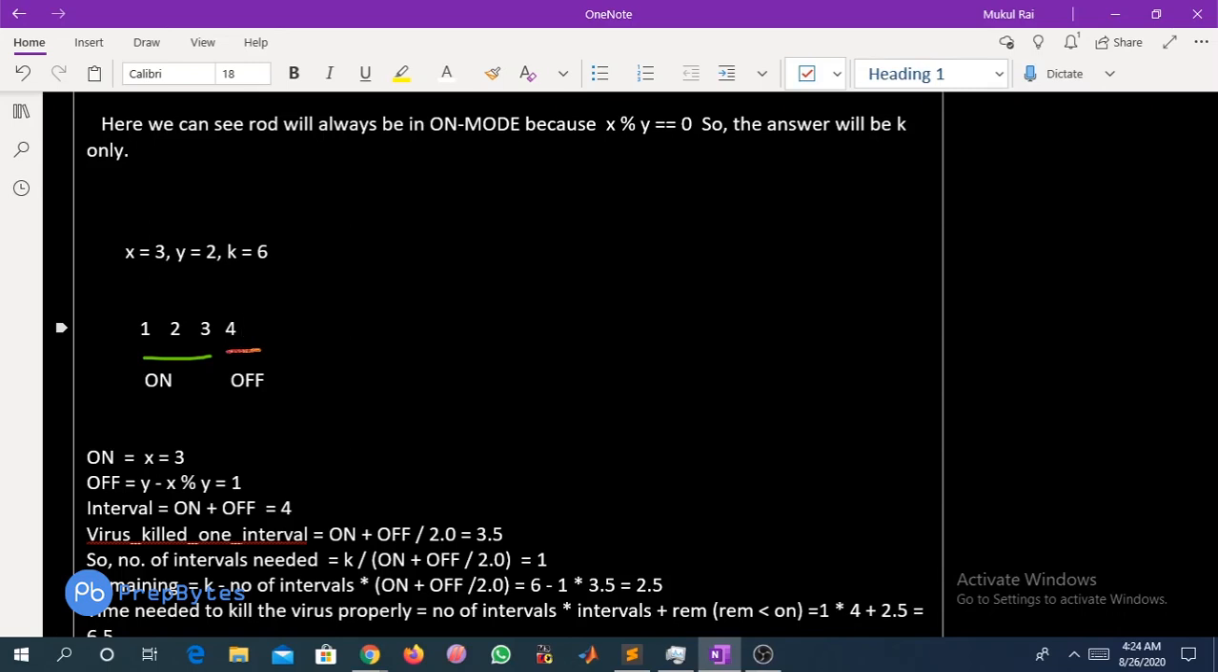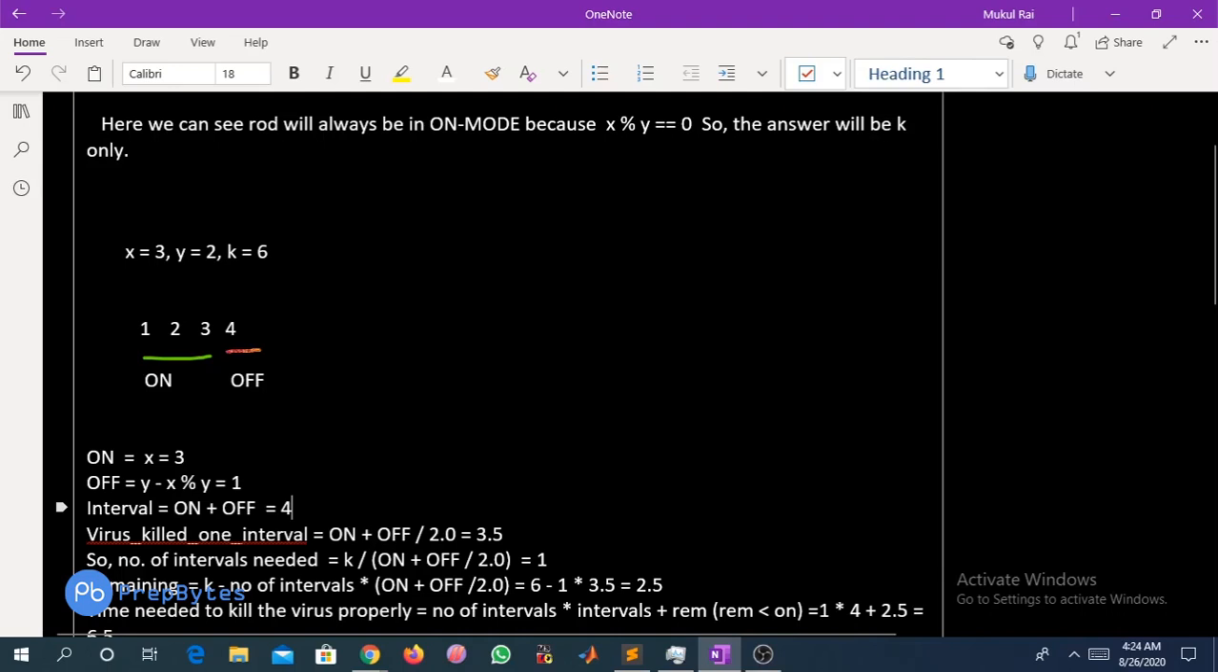Means the rod is in off mode, right? And for 3 minutes it is in on mode, right? So here we are finding the on mode, that is 3, and the off mode, that is 1. We can put the values in this formula, y minus x percentile y. So it will be 2 minus 3 percentile 2, that is 2 minus 1, which is nothing but 1, right?